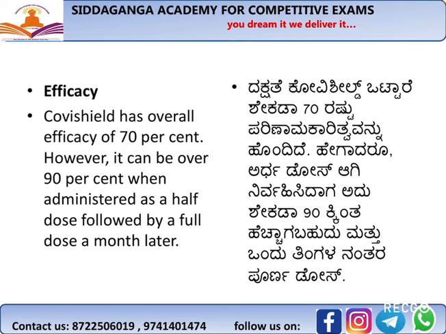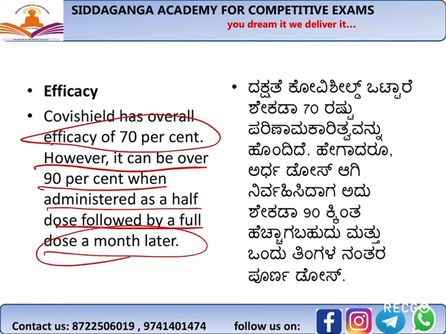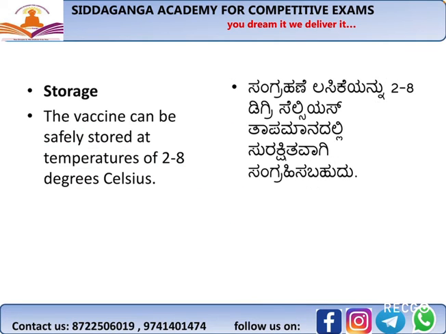Efficacy: Covishield has an overall efficacy of 70%. However, it can be over 90% when administered as a half dose followed by a full dose a month later, which is in the news in recent times. We will discuss it in future videos, right?